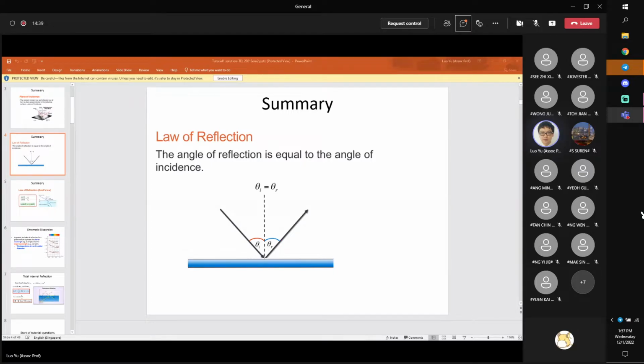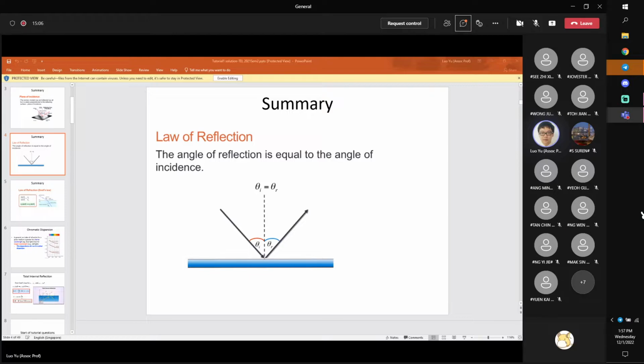Then, of course, we want to know how the light will be refracted. We will define two angles. The incident angle is still defined as the angle between the incident light ray and the surface normal. The angle of refraction is defined as the angle between the surface normal and the refracted light ray. This is theta 2 here.